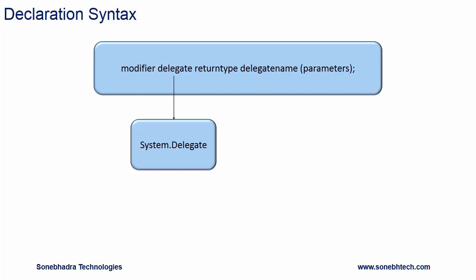Delegates are derived using system.delegate class. It's another class type, so it can be defined at places same as applicable for class. By default, they are sealed, so cannot be derived further. Return type is the return type of delegate, delegate name is the name of the delegate, and then parameters.